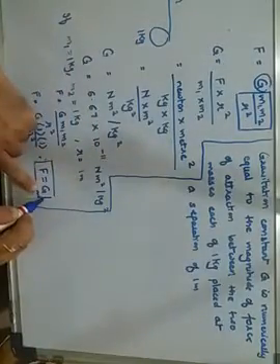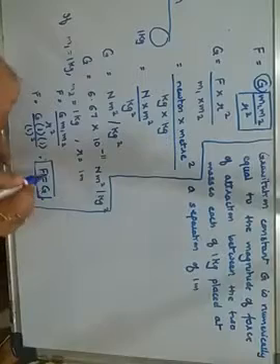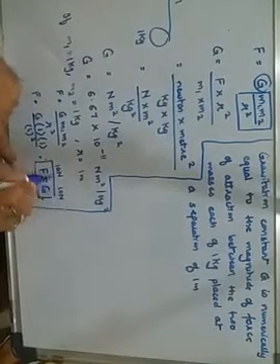So from this, F is equal to G, what we have derived is the gravitational constant G, whose value is numerically equal. If this is 10 newtons, this is also 10 newtons. So this is your magnitude.